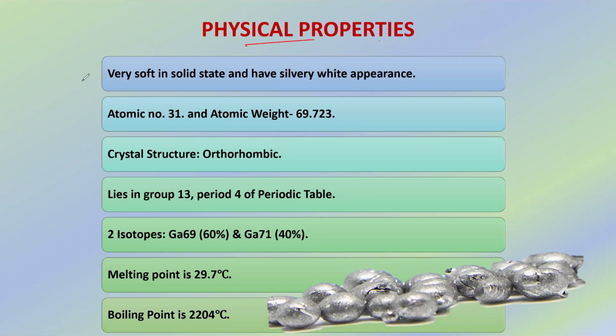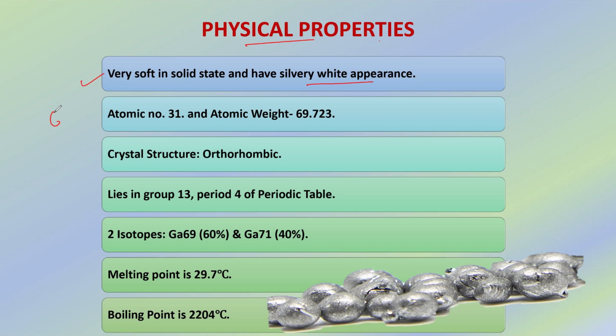Gallium is very soft as solid, so soft that it can be cut with a knife, and it has a silvery white appearance. In liquid state, gallium tries to occupy minimum surface area just as mercury, but it clinches to the surface. When you remove liquid gallium from your hand, you will have a silvery black patch on your hand.